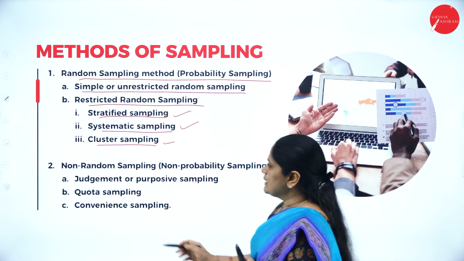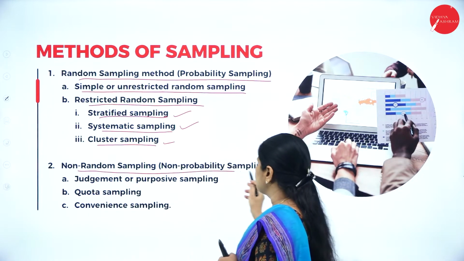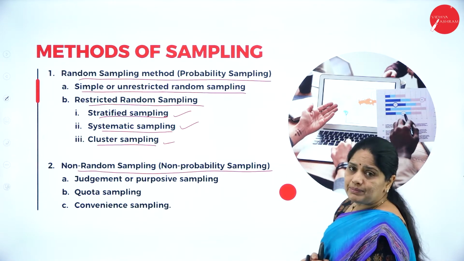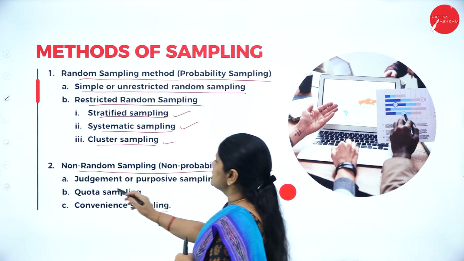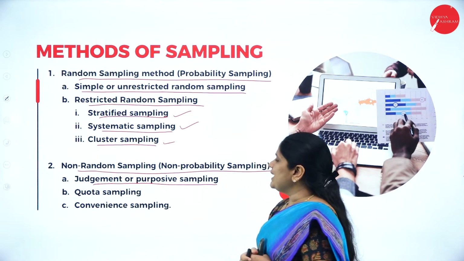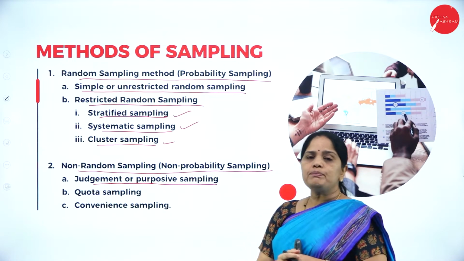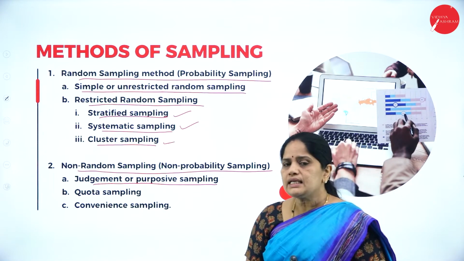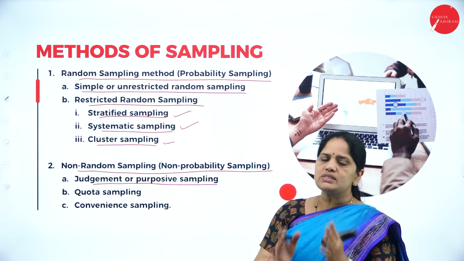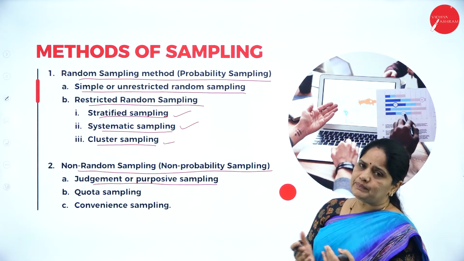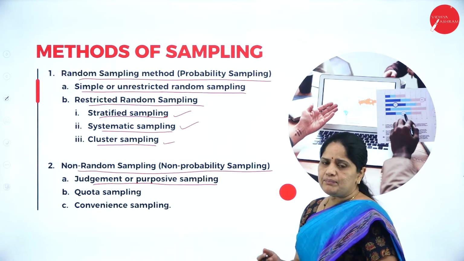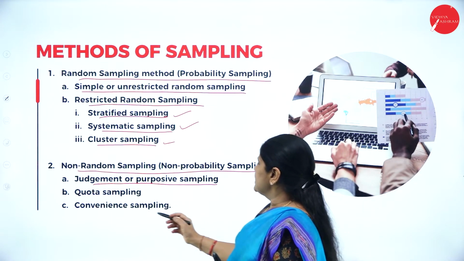Now, the second type is the non-random sampling, or the non-probability sampling. In this, the first one is the judgment or the purposive sampling. Now, what is this judgment or purposive sampling? In this, the enumerator uses his judgment and just picks up the samples. That is what we mean by judgment or purposive sampling.